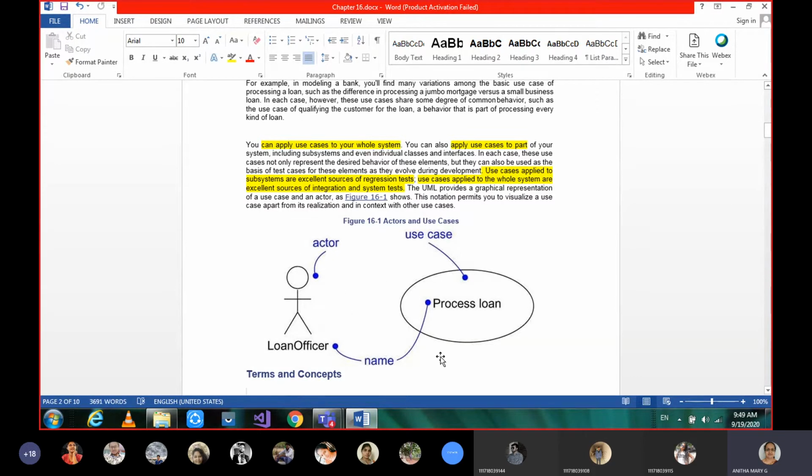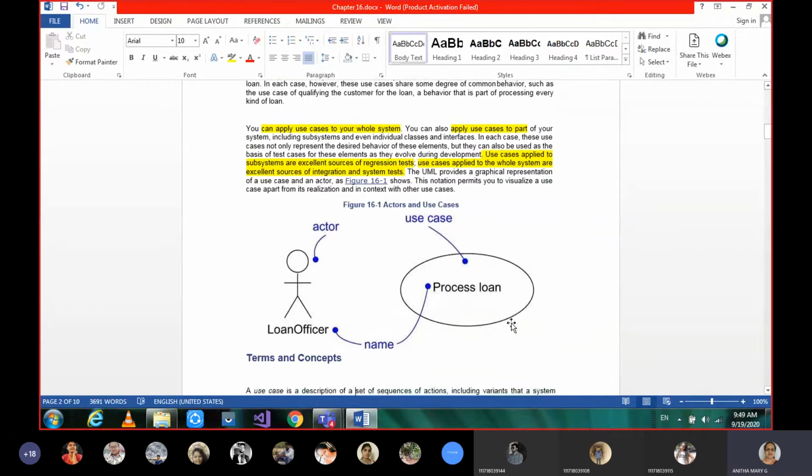So we were talking about a use case. How is a use case given in UML? It's a solid ellipse, and mostly it's given some name. That's why we call it a use case. And the actor. Actor is a human here, because we are talking about a loan officer. This is a symbol, and the same symbol you have to use wherever you show the actor. So these are the introduction to today's chapter.